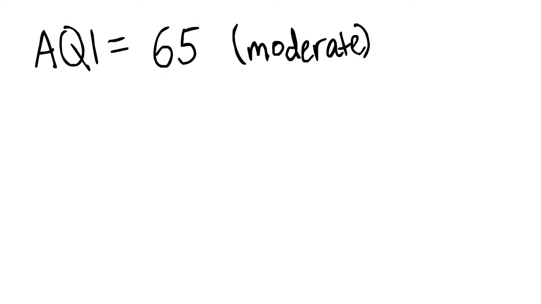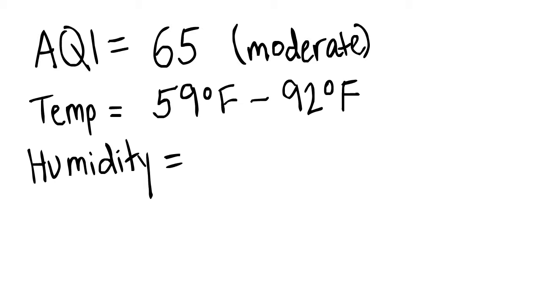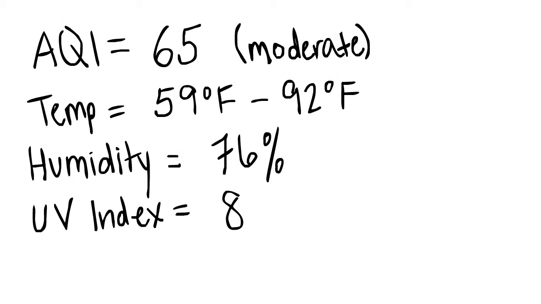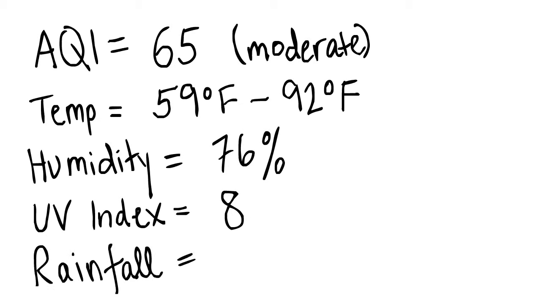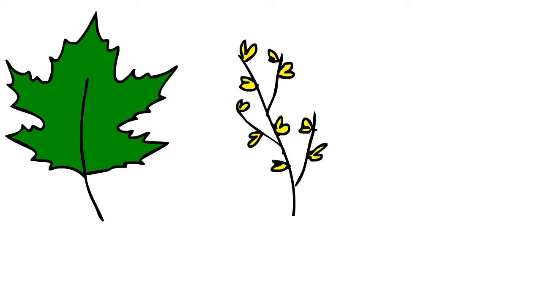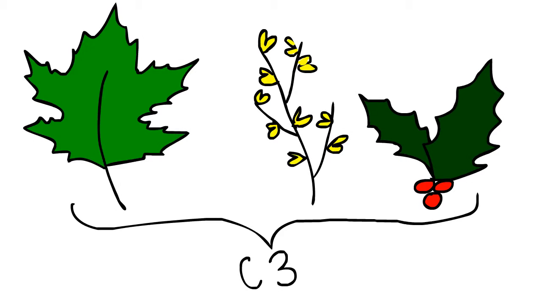During the month of August, Madison had an average temperature range of 59 degrees Fahrenheit to 92 degrees Fahrenheit, an average monthly humidity of 76%, an average UV index of 8, and an average yearly precipitation of 50.44 inches. We found that some of the most common plants in Madison were the silver maple, forsythia, and holly shrub. These plants are common in northern North America and are suited for temperate regions. All 3 are C3 plants.